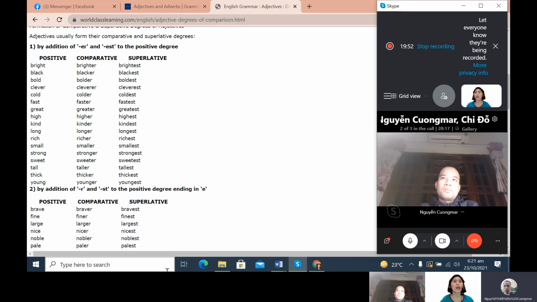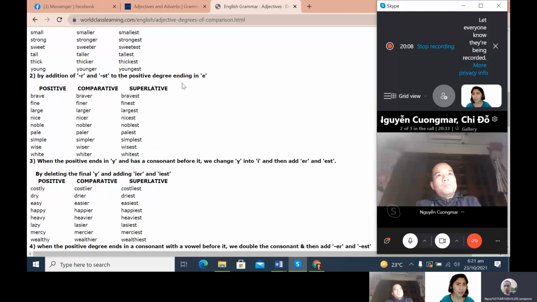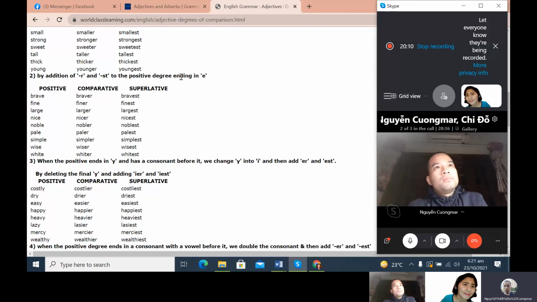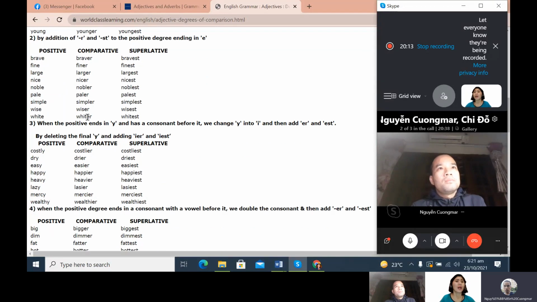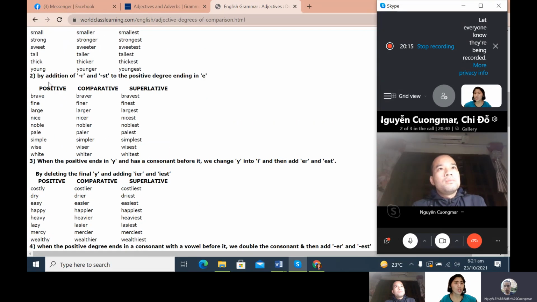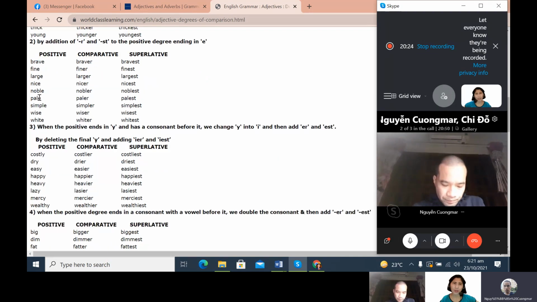Okay, now let's move forward. Again, please remember these are the basic rules in forming comparative and superlative degree. You will just add ER for the two nouns and then EST for more than two nouns. Now, let's move on to this one. We can also add R and EST to the positive degree ending in E. Can you read this one?